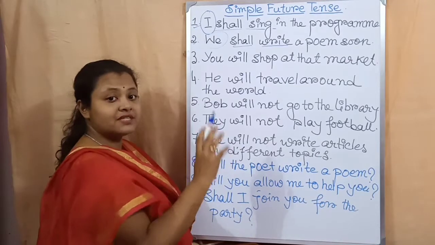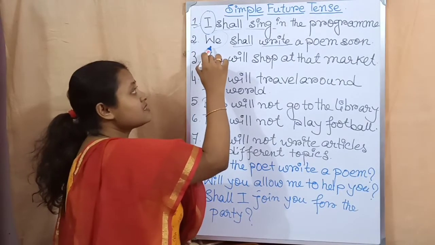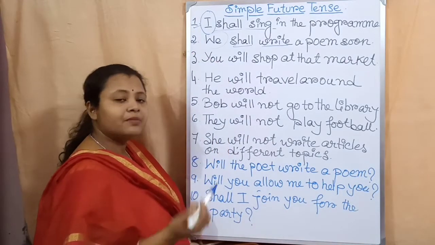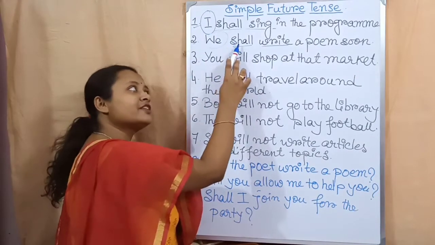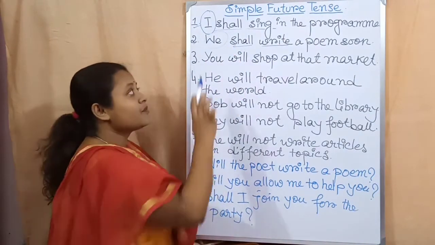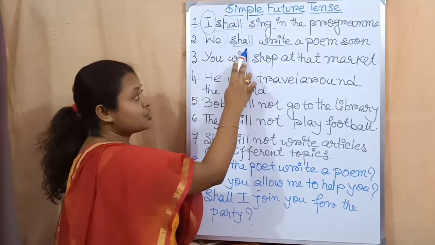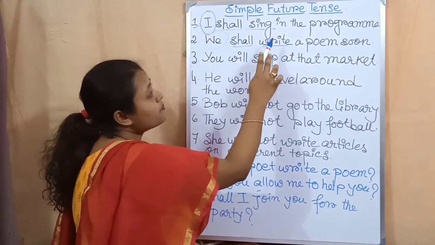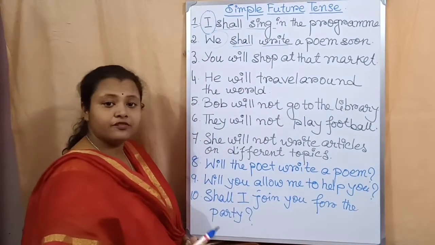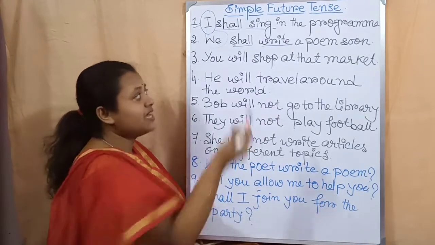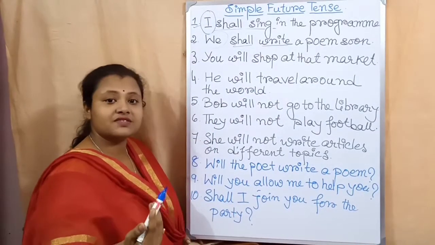Again I am telling, this is the first person in plural number, that is the subject. After that shall, because it is first person, so that is why shall. After that the present form of the main verb, then the rest of the sentence. This is an example of an assertive sentence.